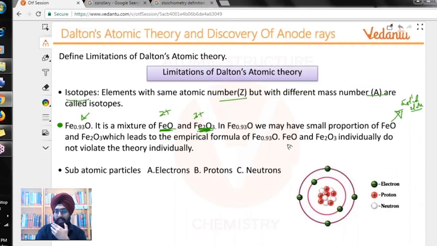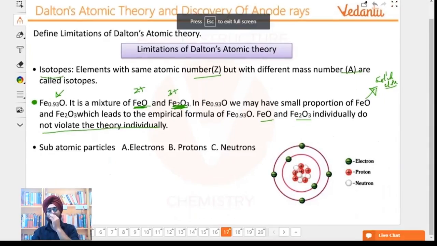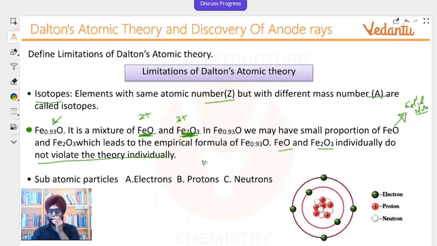These individually do not violate the theory, by the way. There are some compounds which, when they form solid state structures and you derive their formula from those structures, turn out to be in a non-stoichiometric ratio, not proportional. That is why we say that Dalton's atomic theory doesn't fit for everything. More details about this in the solid state chapter, but non-stoichiometric things also exist.